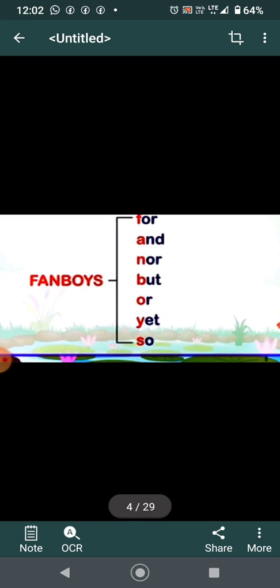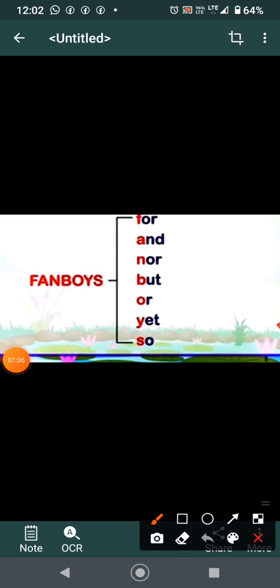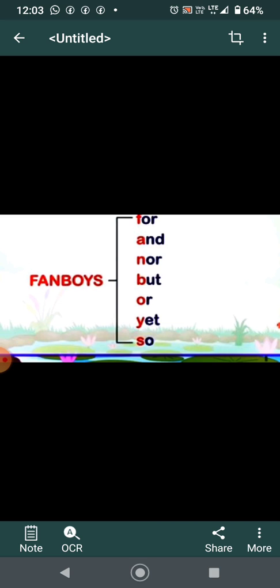See here, a conjunction is a word that joins two nouns, phrases or sentences. Means not only words, they can be phrases and sentences also. Now, here are a few of the examples: for, and, nor, but, or, yet and so, and these are known as FANBOYS. Means this is a short form to learn the basic conjunctions. F means for, A means and, N means nor, B means but, O means or, Y yet, and S so. So these are your basic conjunctions.